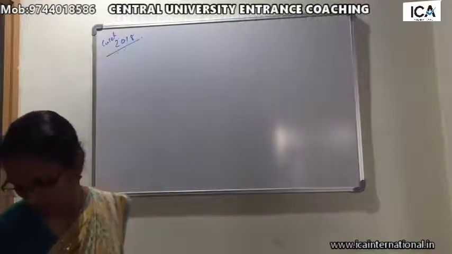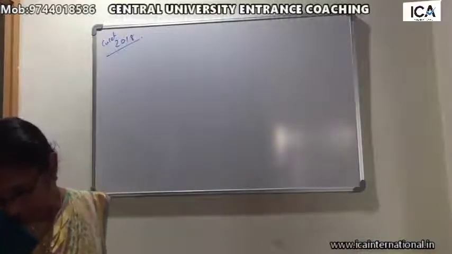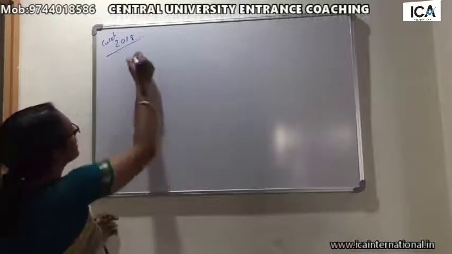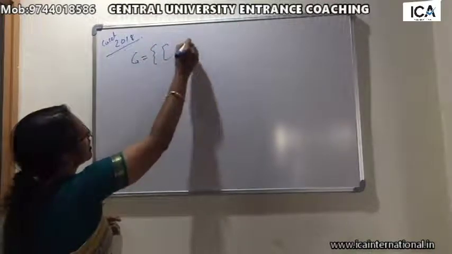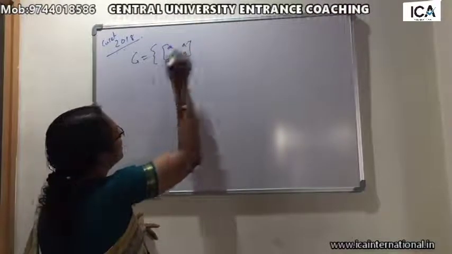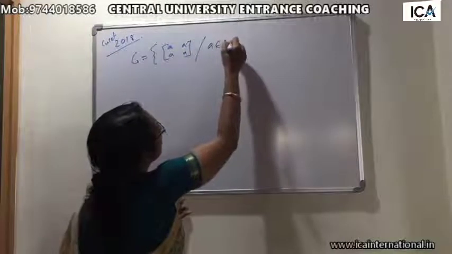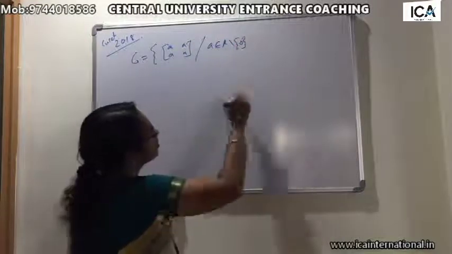Now one question from 2019. A set G is given. It is a set of matrices, with A belonging to R minus the set 0.